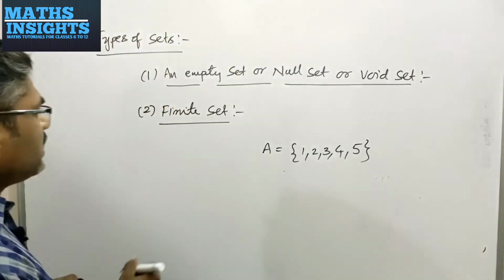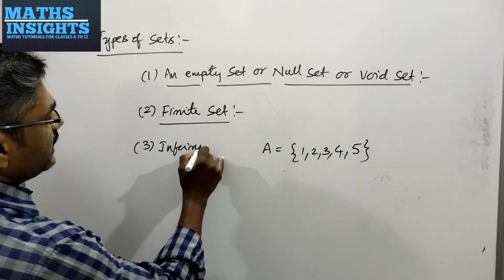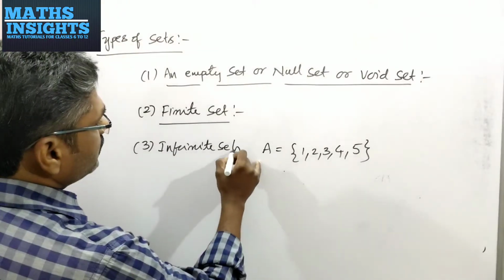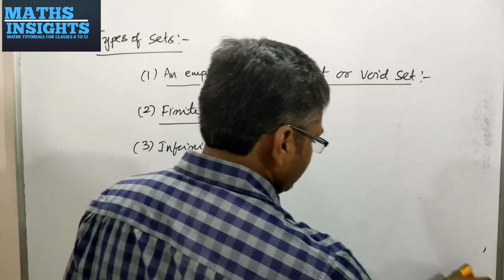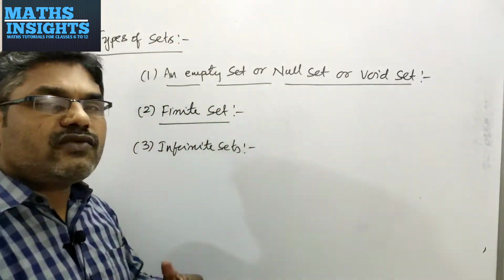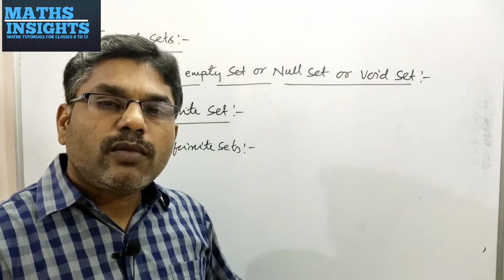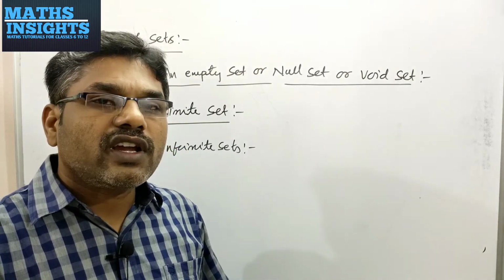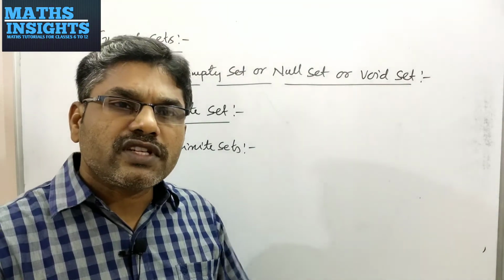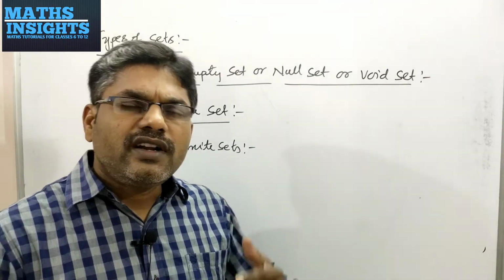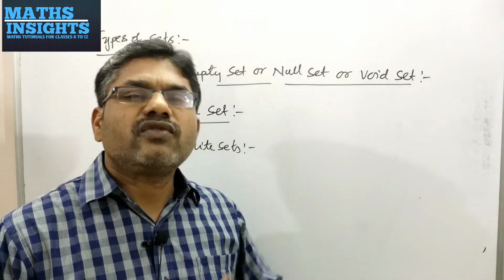And coming to the next type of sets, infinite sets. Very opposite to the finite sets. In finite sets you will find a limited number of elements, but in infinite sets you will have infinitely many, meaning there is no end to the number of elements in it. You have different types of examples. All sets of numbers are infinite.